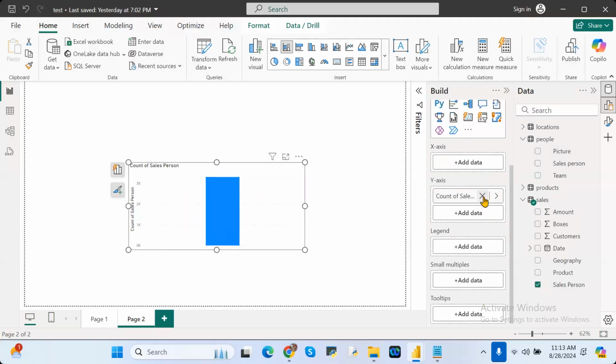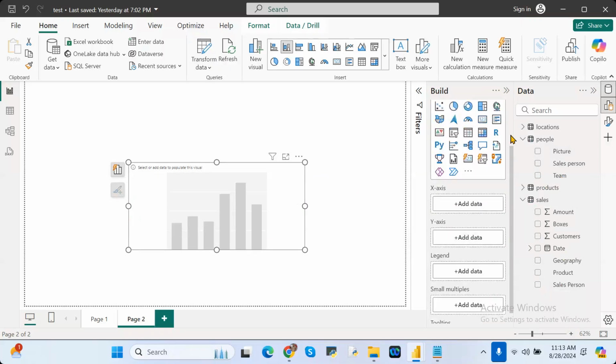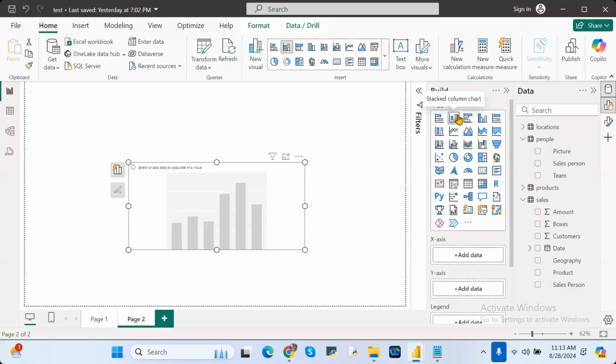I'm taking a stacked column chart, and in this chart I'm taking different columns from different data sets.